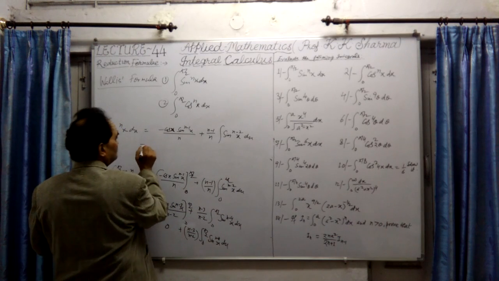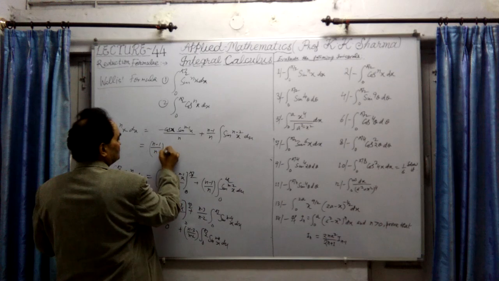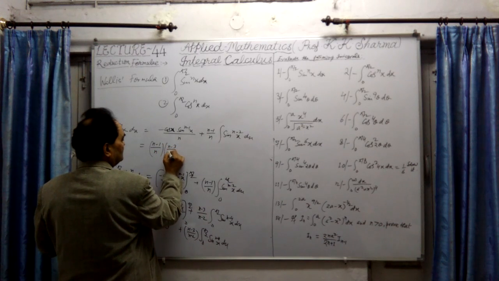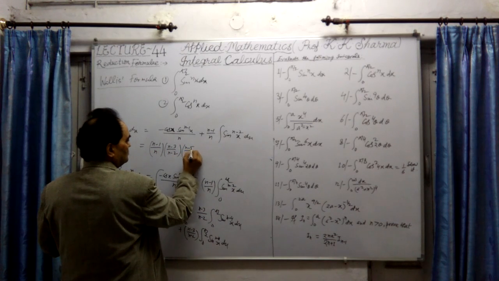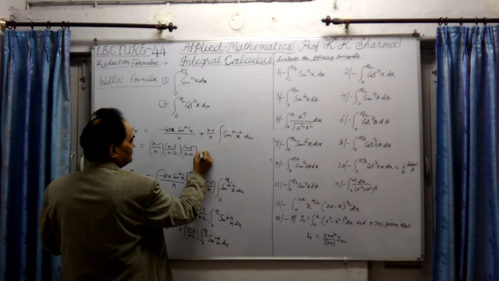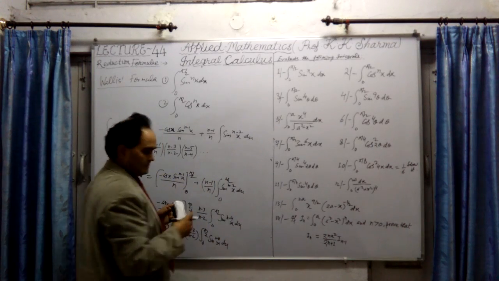It is equal to, let me write, (n-1)/n finally, into (n-3)/(n-2), into (n-5)/(n-4), etc. What is the last result of this?